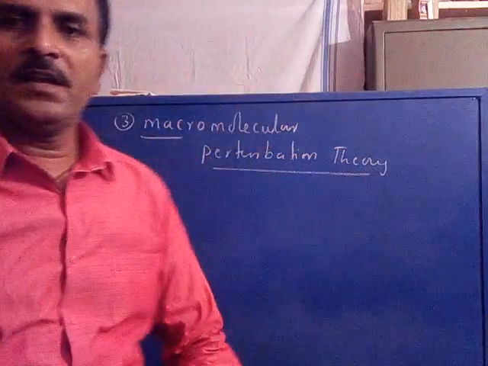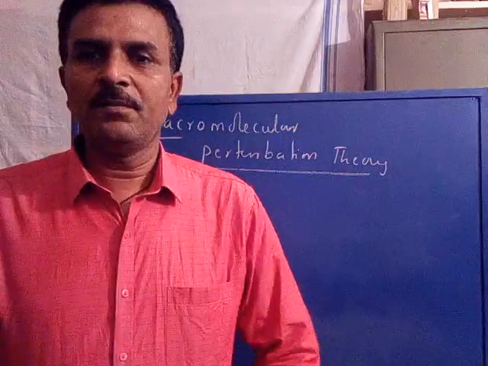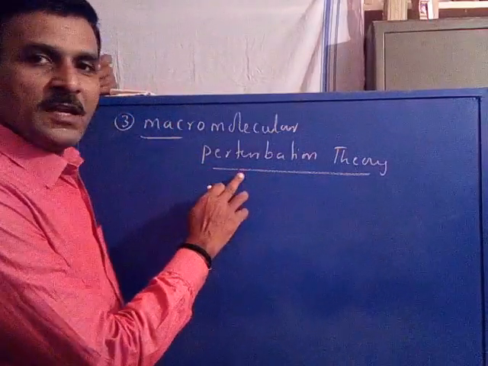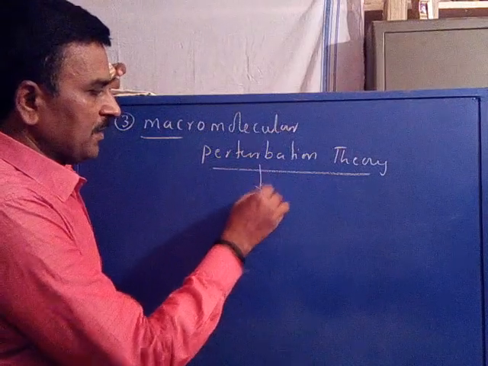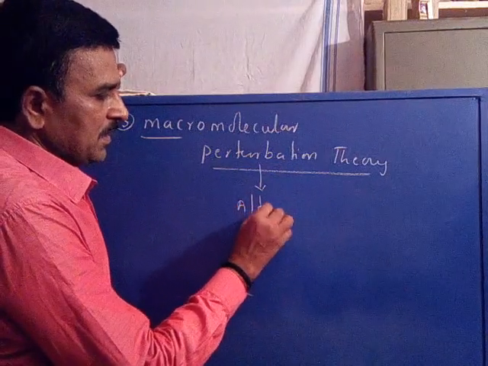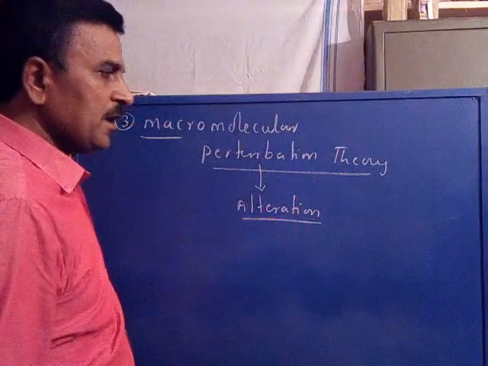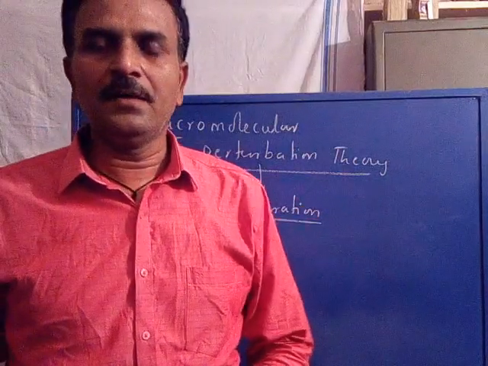This is the third theory of drug receptor interaction, macromolecular perturbation theory. Here the meaning of perturbation is alteration.